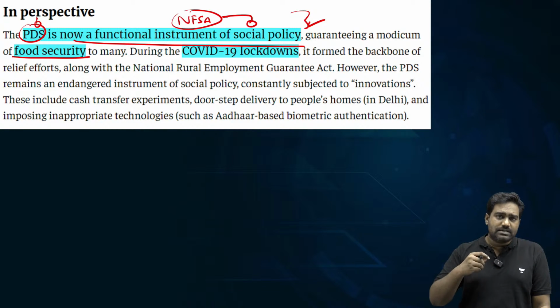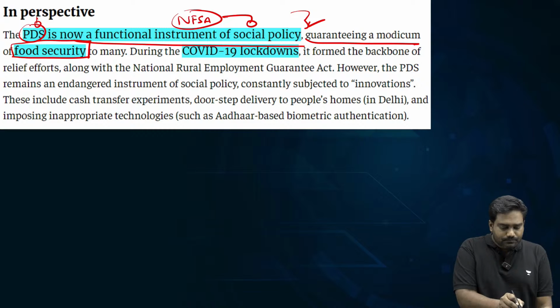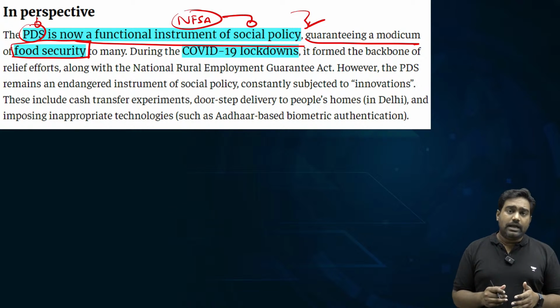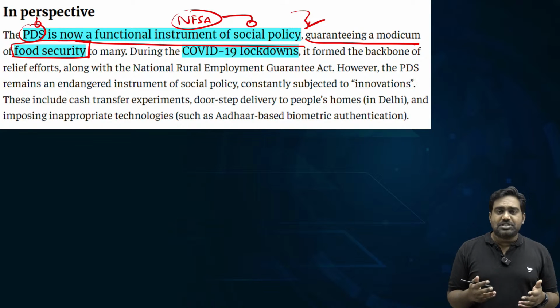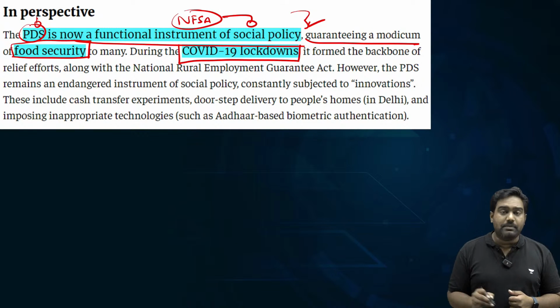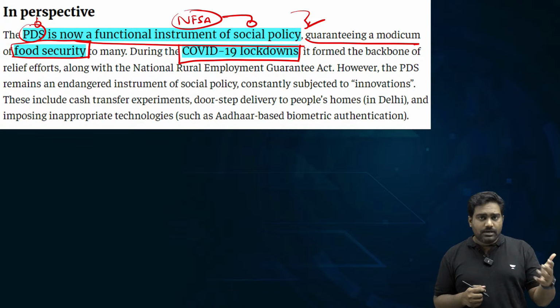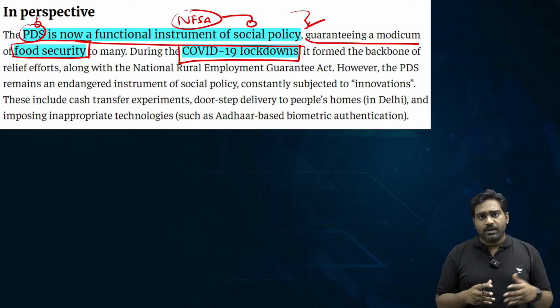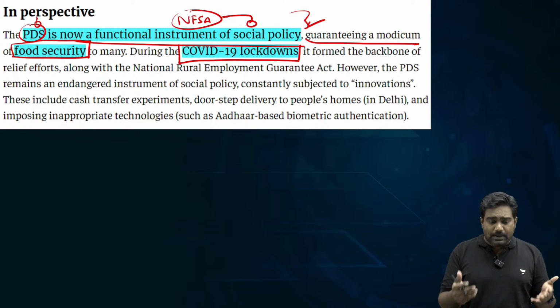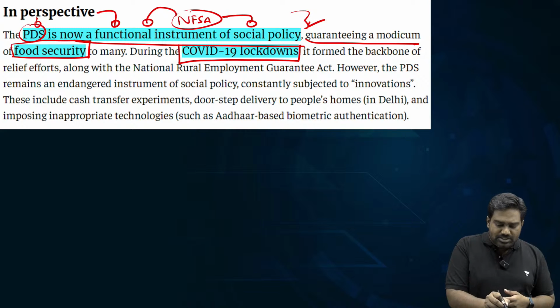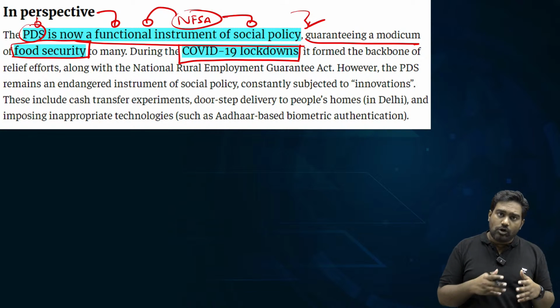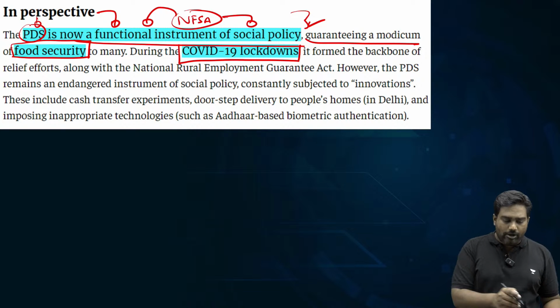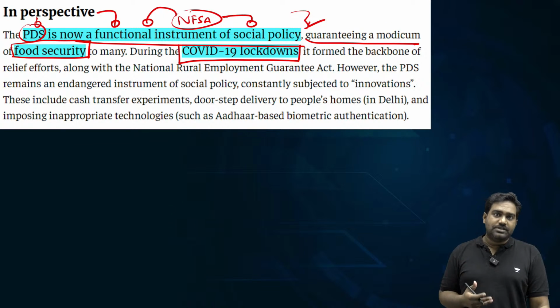So PDS remains a key socio-economic initiative that guarantees food security in the country and plays a big role in ensuring nutrition and tackling malnutrition in the country, especially during difficult circumstances like the COVID-19 pandemic, the lockdowns. The government even launched additional schemes like Pradhan Mantri Garib Antyodaya Anna Yojana. States have further expanded PDS on their own, and even outside of the coverage of NFSA, states have launched several initiatives to step up food security through PDS. So these improvements, these reforms which have happened, have reduced the leakages significantly, and it has helped the intended beneficiaries.